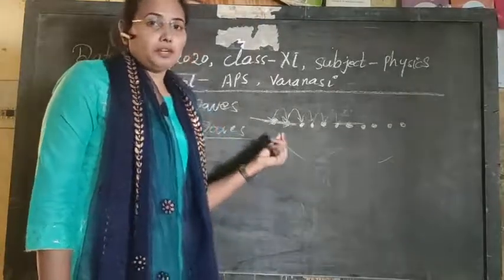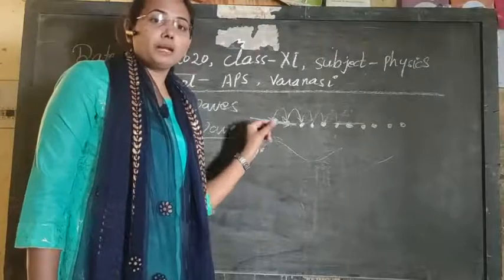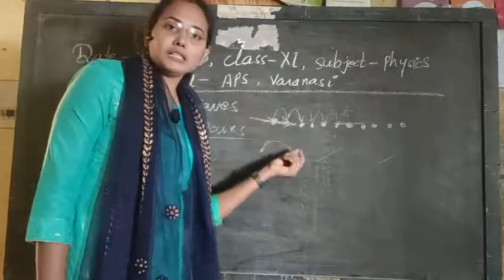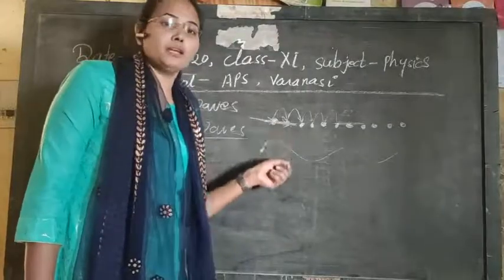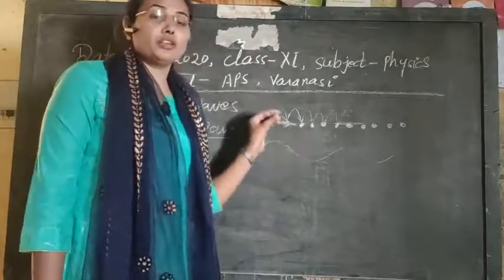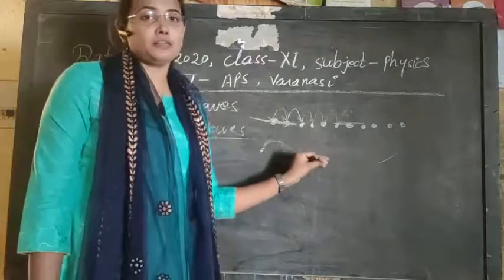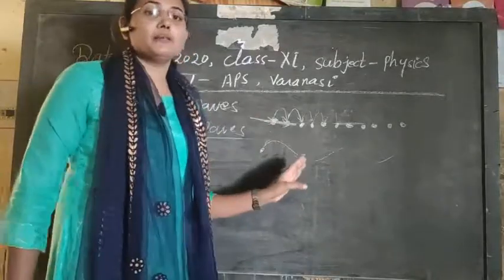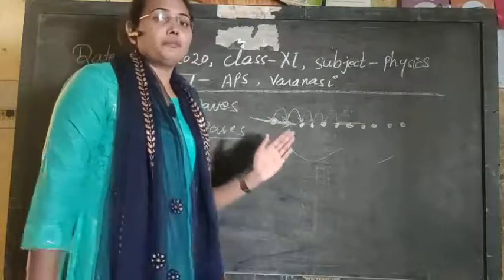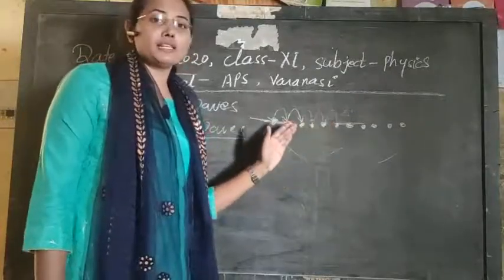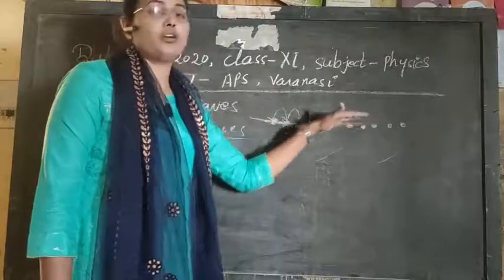So the presence of some material, particles or intervening medium should be there for the production of wave, for the transfer of energy. This is a mandatory condition. We should have a medium for the production of mechanical or elastic waves, otherwise this condition cannot be followed.